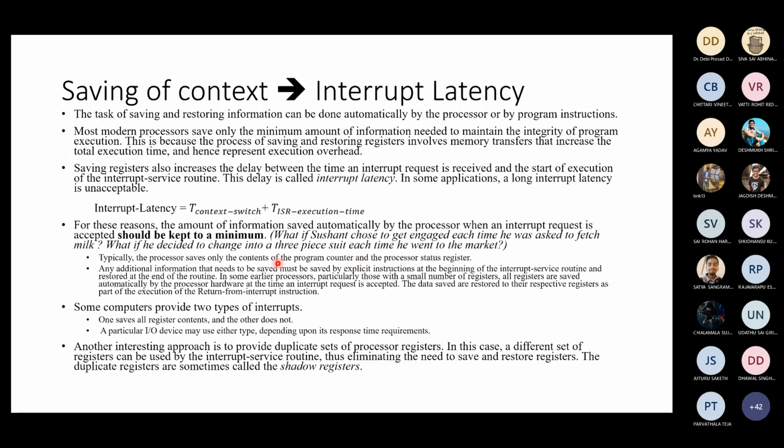So we typically save only the program counter, the PC, and the processor status register. Anything else which you need to save must be saved explicitly. These two are implicit. Whatever you save will be restored to its respective register when you execute the return from interrupt instruction. So two types of interrupts. One requires all register contents to be saved. The other does not require all contents to be saved.